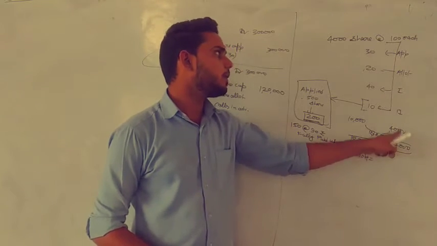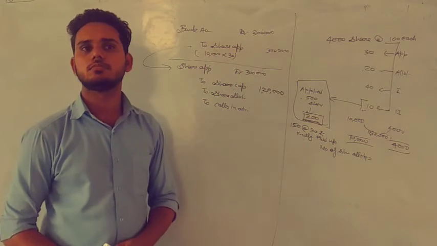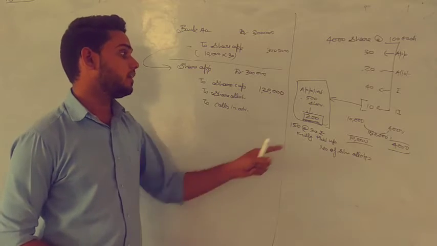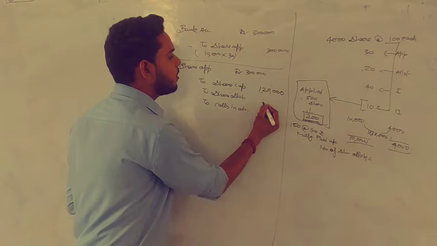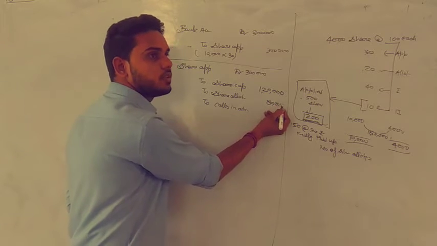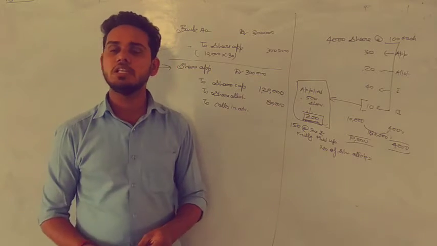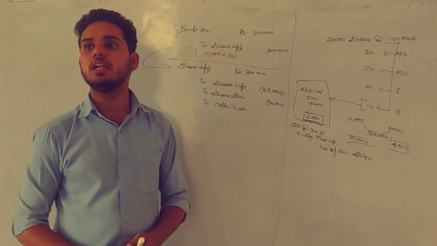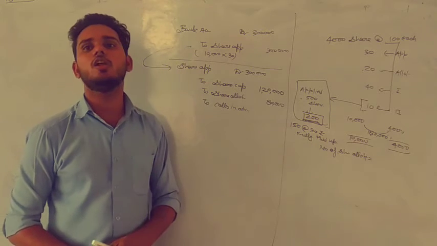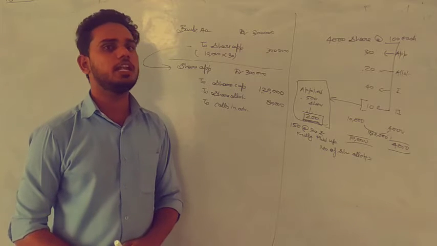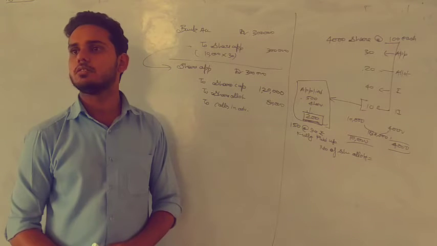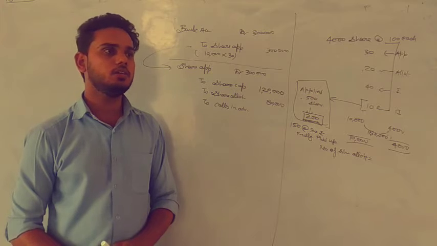So 4,000 people multiplied by 20, 80,000, but the advance is 180. That means the whole 80,000 will be adjusted, and it also means that there will be no entry for bank for allotment, because all the people have already paid the allotment money. Getting my point now?